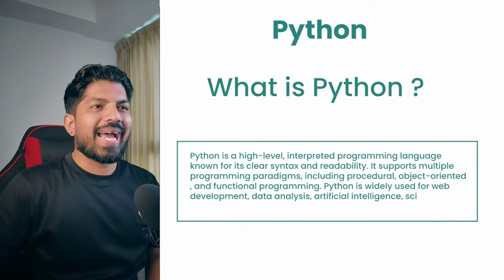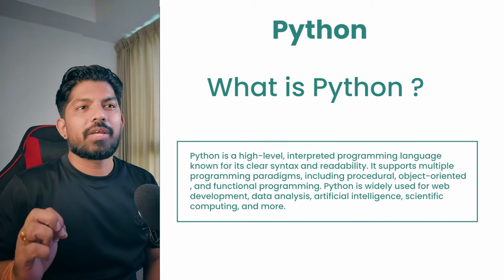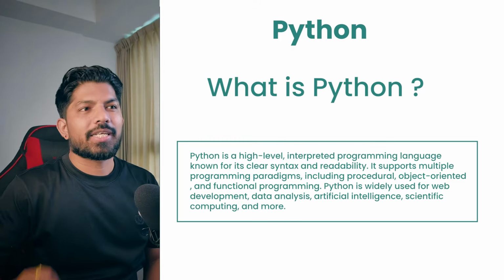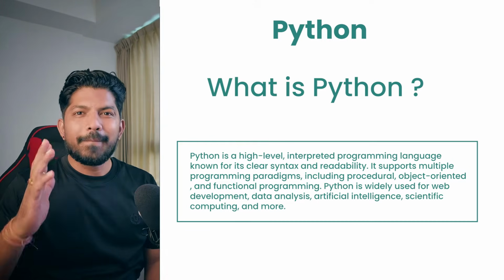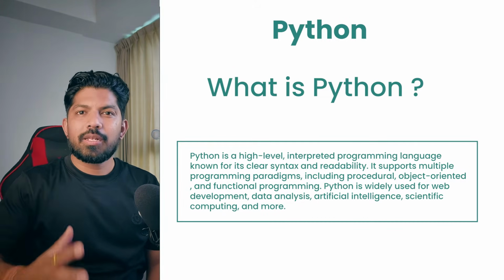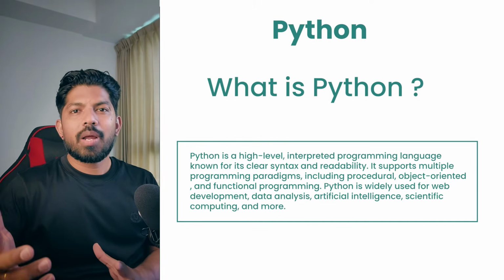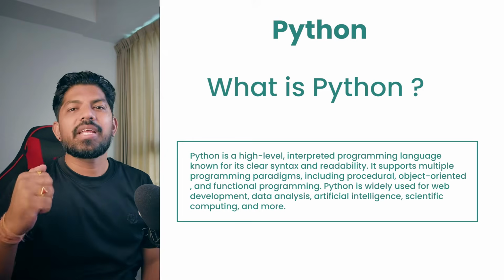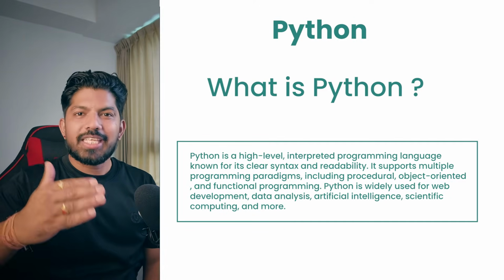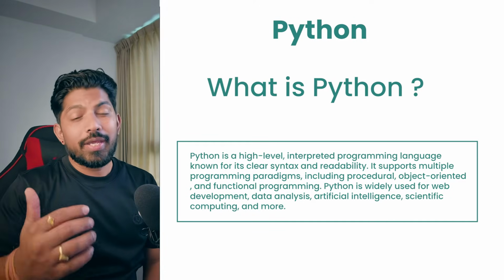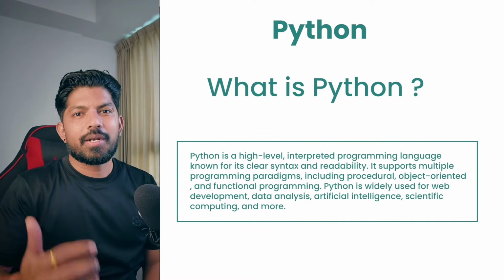Python is a high level interpreted programming language known for its clear syntax. What is the meaning of interpreted? Basically, there are two concepts: one is compiler and the second is interpreter. A compiler generally compiles the whole program in one go and then executes it, and an interpreter executes the program line by line. So we can say Python is an interpreted programming language.